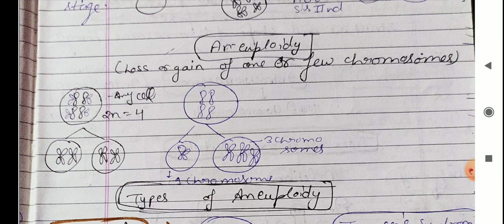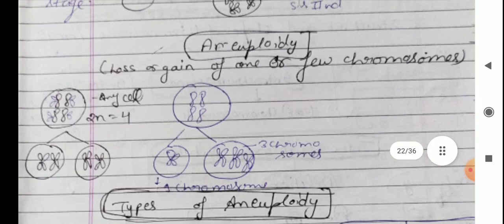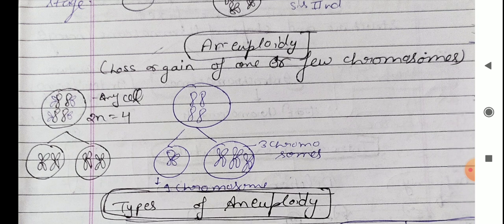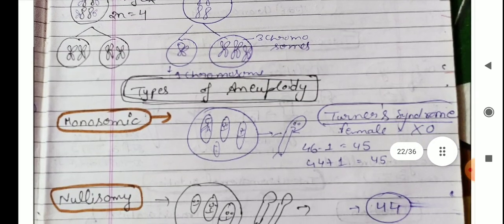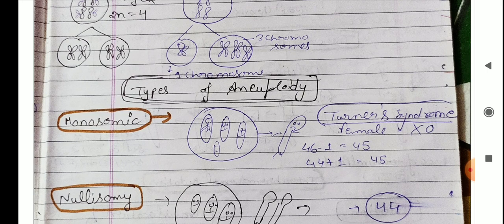As shown in the diagram, there is an increase of one chromosome, there are 3 chromosomes, so it is called aneuploidy. There are many types of aneuploidy. Monosomic is when there is a loss of one chromosome. An example of monosomic aneuploidy is Turner syndrome.